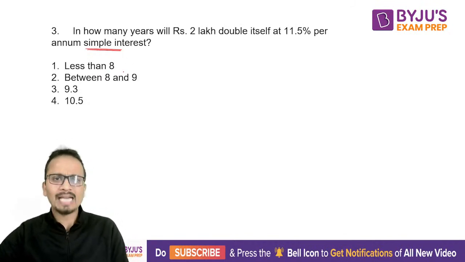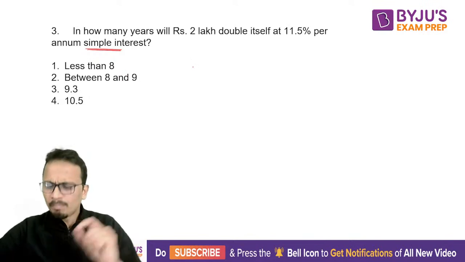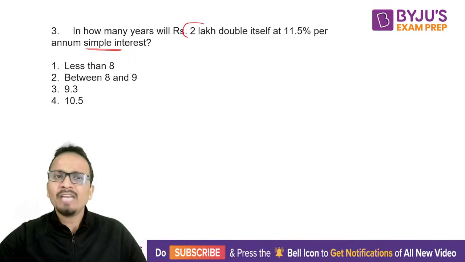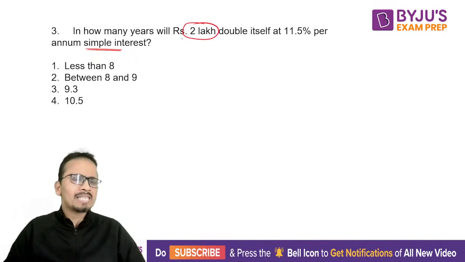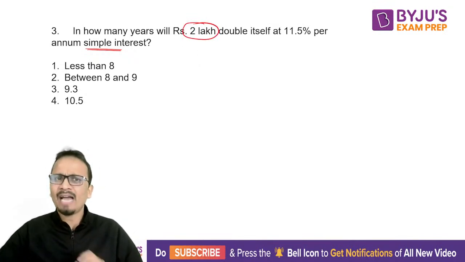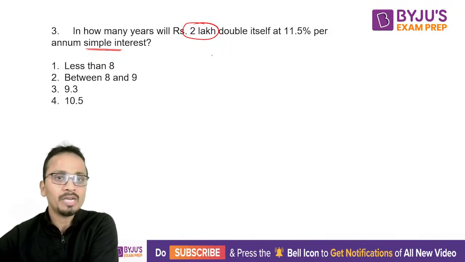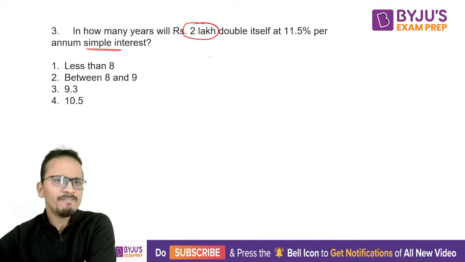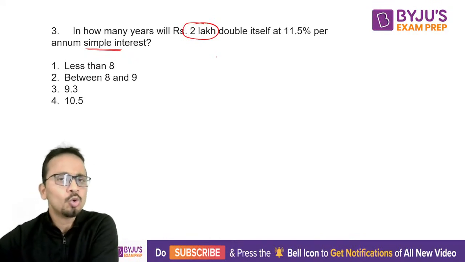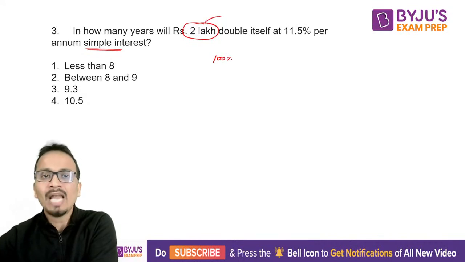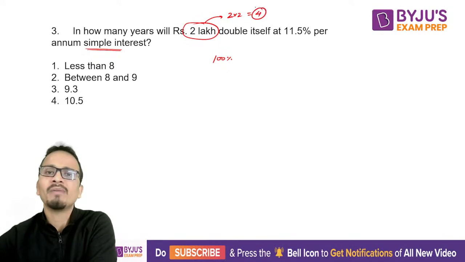Okay, so let's look at this one. Now I want my money to be doubled. Now I invested 2 lakhs or 4 lakhs, doesn't matter. I want my money to be doubled. So if I want my money to be doubled, that means effectively I want my money to grow by how much percentage? 100%. 2 lakhs becomes 4 lakhs.